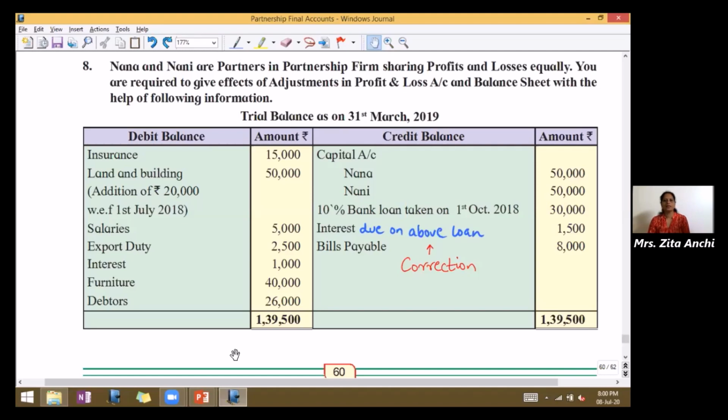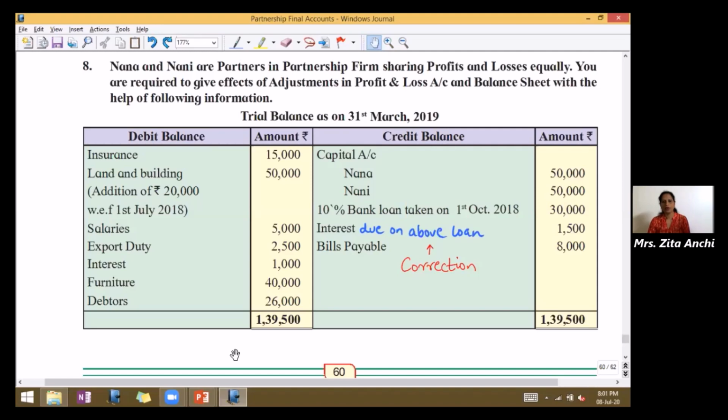Come to the credit balances. First, you have the capital account of the two partners. 10% bank loan taken on 1st October 2018. Now, this is the liability. Now, next given is interest. It is only given interest, make the correction over there. It is interest due on above loan. Interest due on above loan, make the correction. And then you have bills payable.